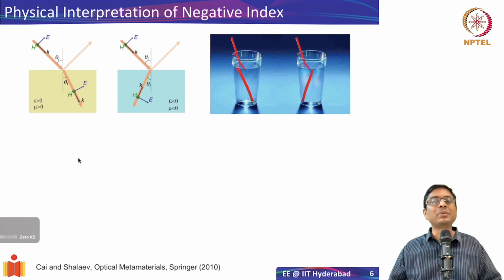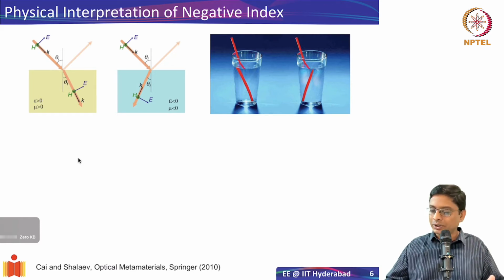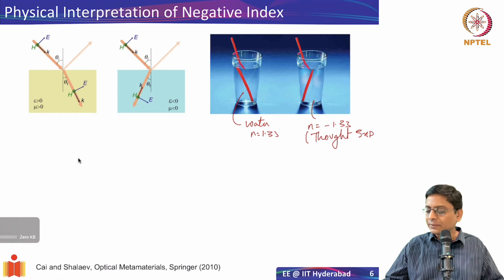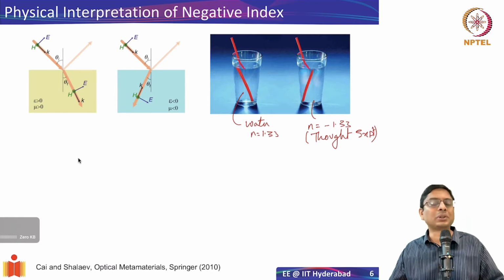But the moment, let's say, imagine that there is a medium with negative index. So this could be water, just water. Water has an index of n equal to 1.33. Suppose I do this experiment with, let's say, negative index. Instead of this, I'll say n equal to minus 1.33. This is a thought experiment right now. This is not real, okay? So if it was there, what would happen? The straw, instead of bending in this fashion, will bend in the opposite direction. And that gives us a lot of flexibility in designing electromagnetic materials.